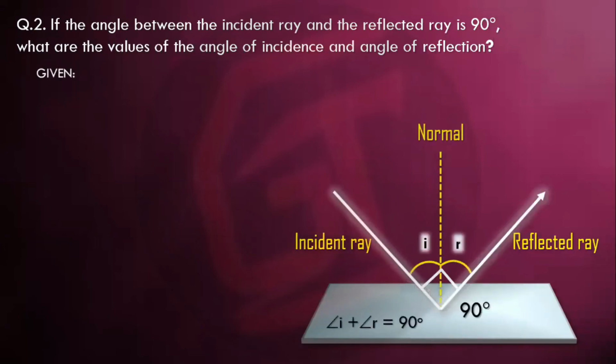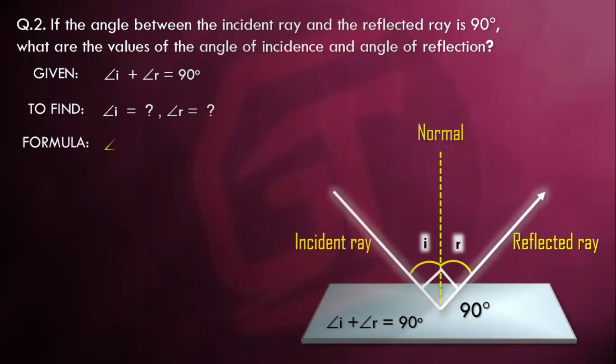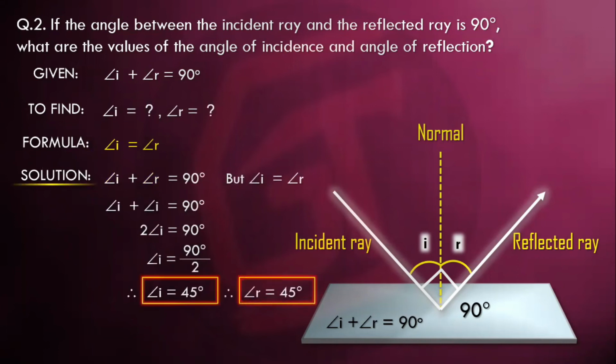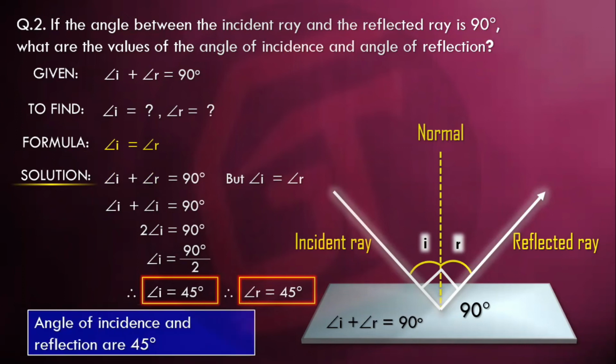Now suppose the angle between the incident and reflected ray is 90 degrees. This entire angle is 90. What will be the value? We divide it into 2, and we get 45 and 45. So 2 angle I is equal to 90 degrees, angle I is 90 divided by 2, which is 45. Angle I and angle R are both equal, so both angles will be 45 degrees.